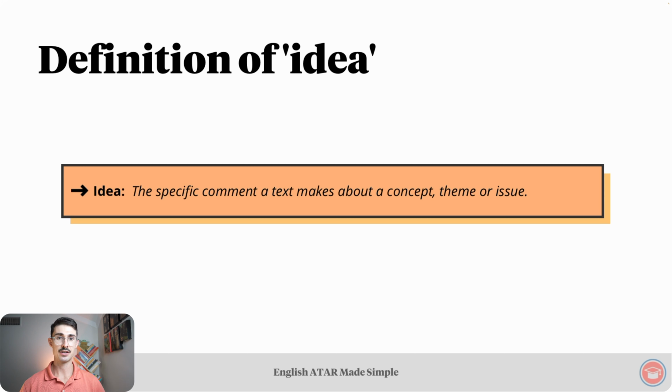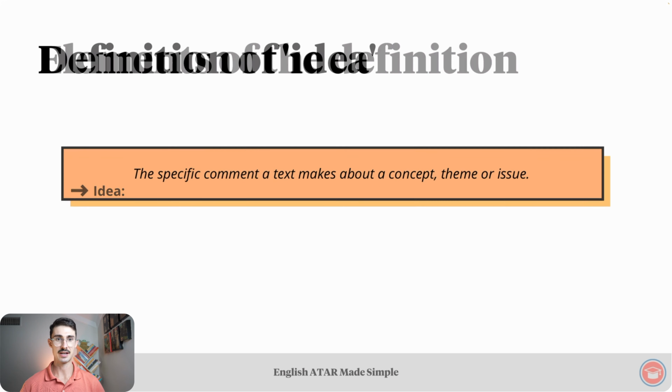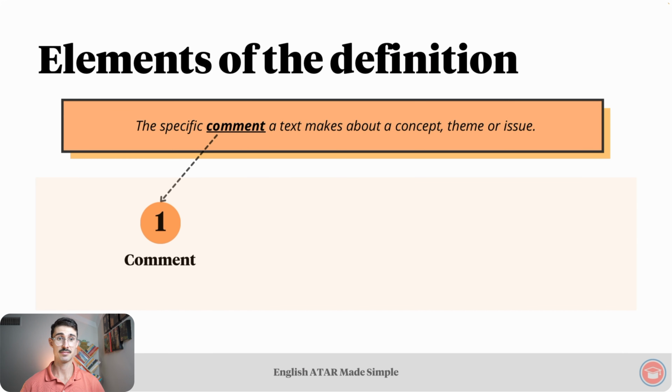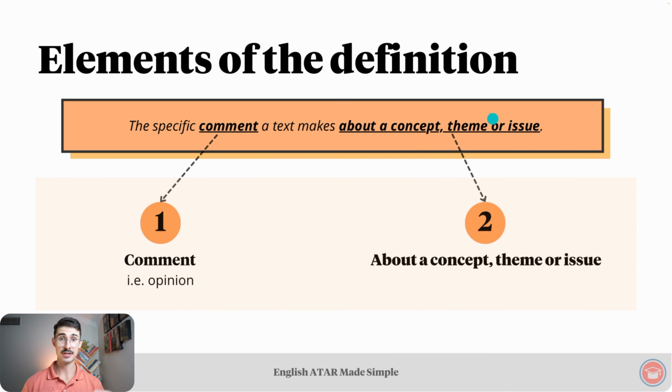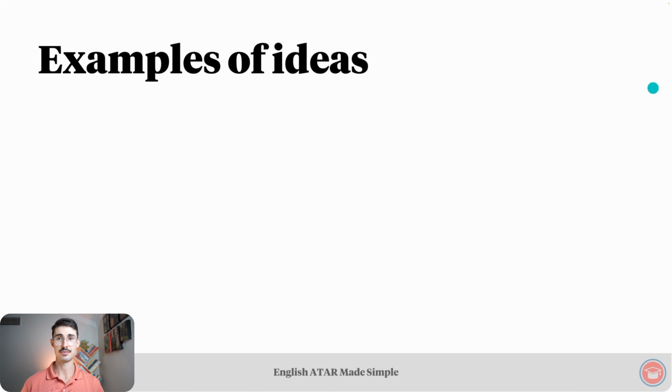And this definition leads us to our next section of this discussion of ideas, which is the elements of the definition. Firstly, we have a comment, which is just really an opinion. And our second element is this part of the definition about a concept, theme, or issue. And really, this just refers to something. In short, our understanding of an idea is essentially an opinion about something. Let's check out some examples.